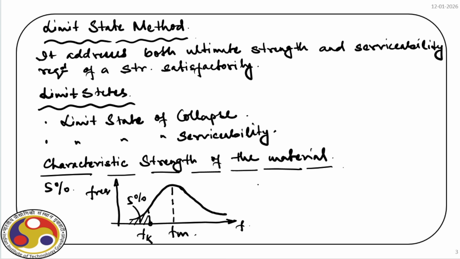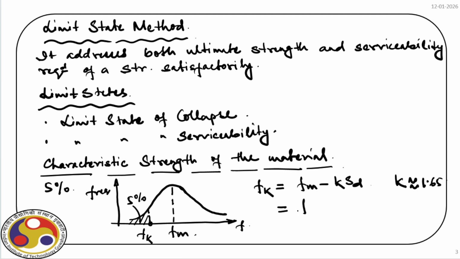So fk, that is the characteristic value, is equal to fm minus some constant times Sd. Sd is the standard deviation. So if we have a number of tests, we can find out mean, we can find out standard deviation. And if it follows normal distribution, k is 1.65 approximately.